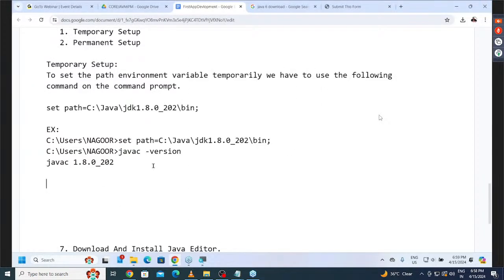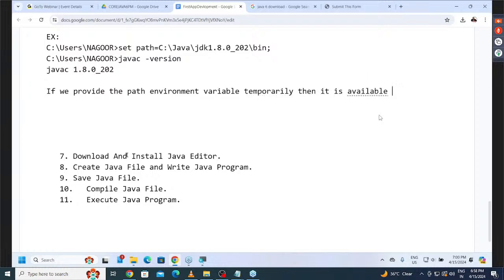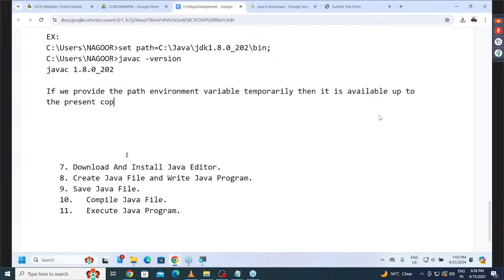Now, observe carefully. If we provide the path environment variable setup as a temporary setup, then it is available up to the present command prompt.